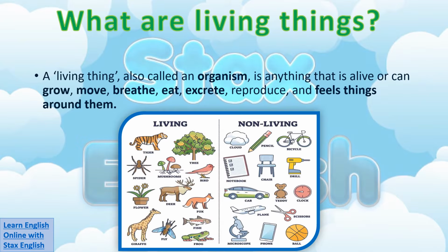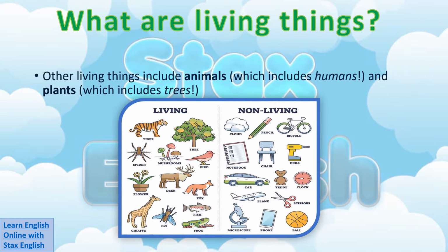We can see from the picture below some examples of living things and non-living things. Other living things include animals, which includes humans, and plants, which includes trees.